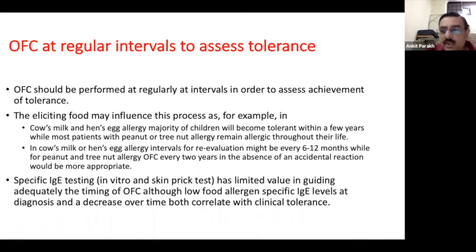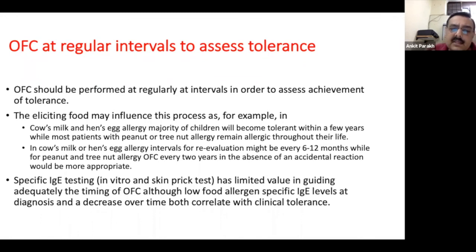So every 6 to 12 months, you would either do an SPT for egg only, or if the child is actually allergic to multiple products, then for those products only, see whether the SPT reaction or the serum IgE is waning. And once you have achieved that, you can do an oral food challenge to see whether the child actually reacts to the particular food. So this is how the children with IgE mediated allergies would be followed up.